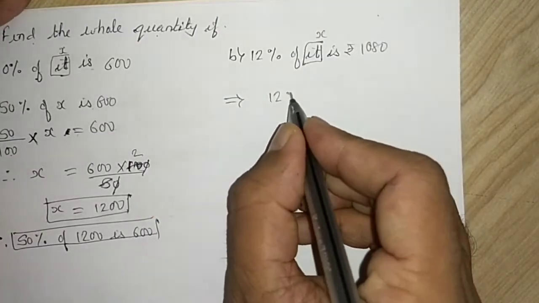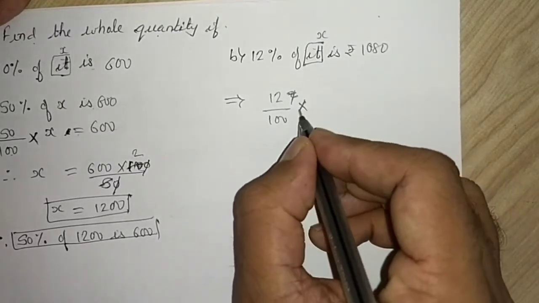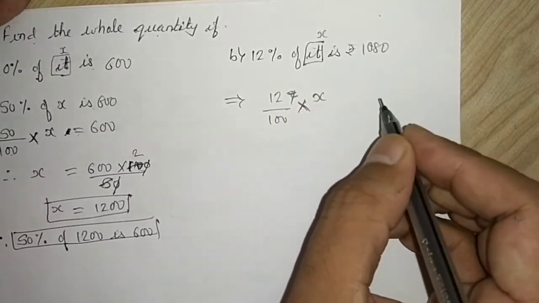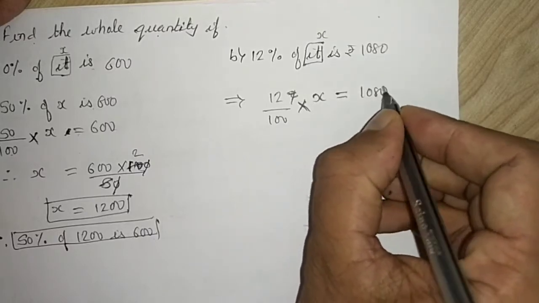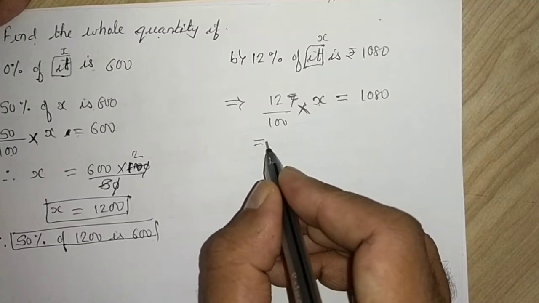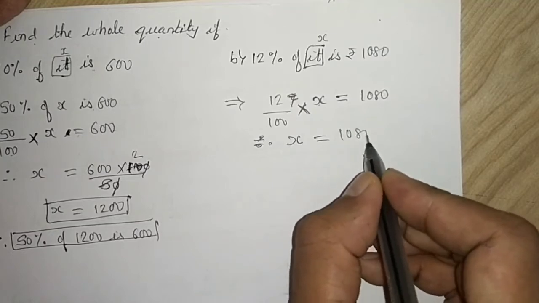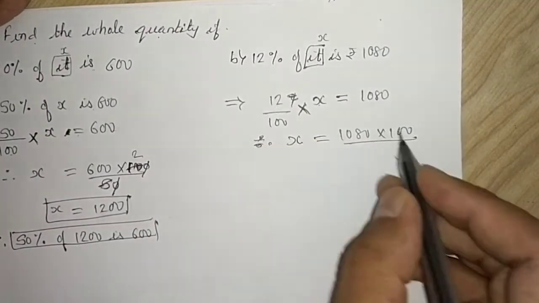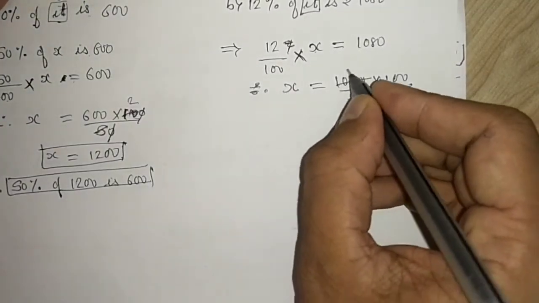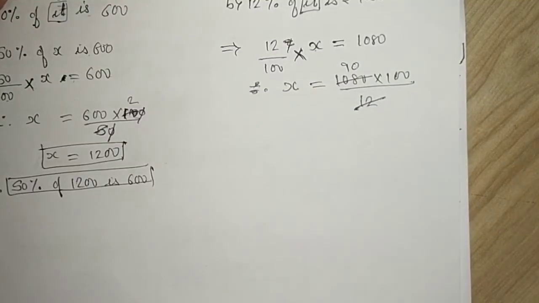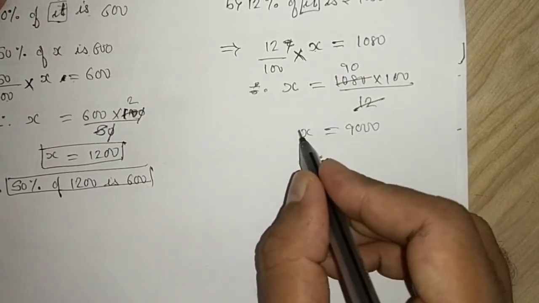So we will write 12 divided by 100, of will become multiply x, is equal to 180. x we want to find out, so therefore x is equal to, this is in division so it will go that side and multiply, this is in multiplication so it will come this side and divide. 12 9s is 108, so 12 90s will become 1080. 9 1s are 9 and 3 zeros, so it will become 9000 rupees.